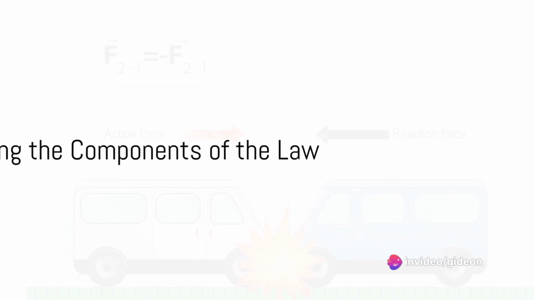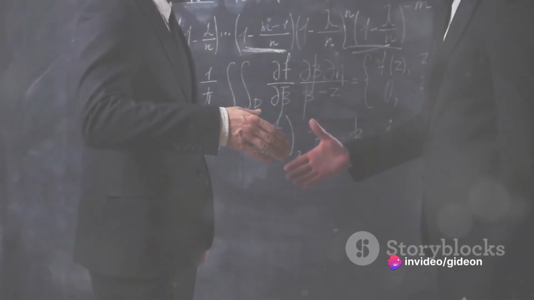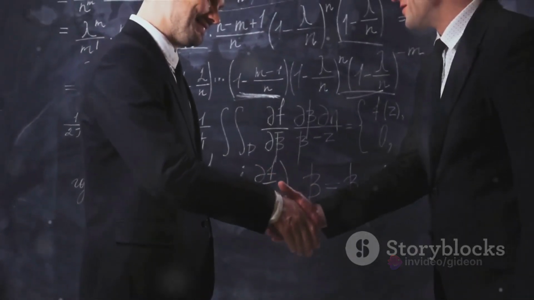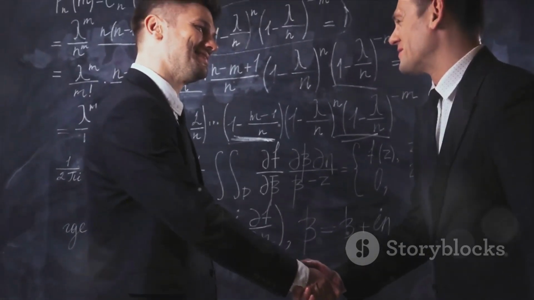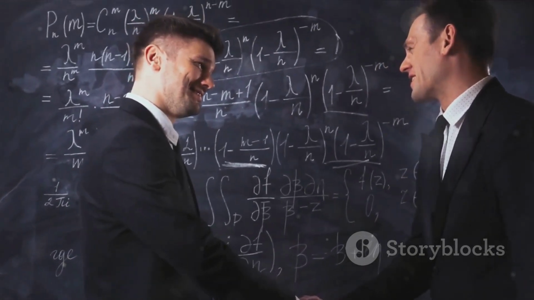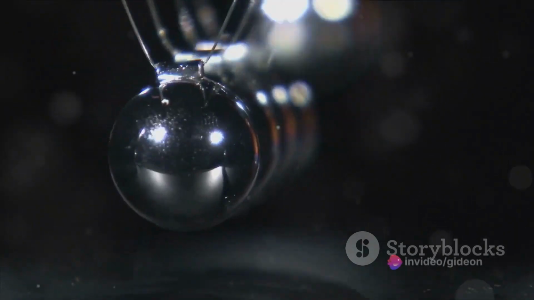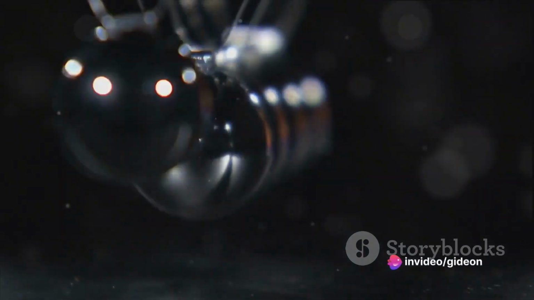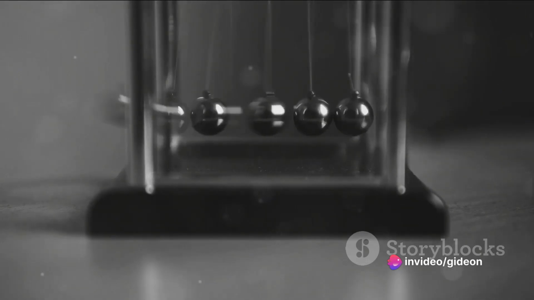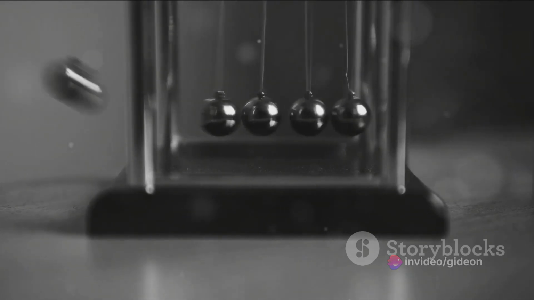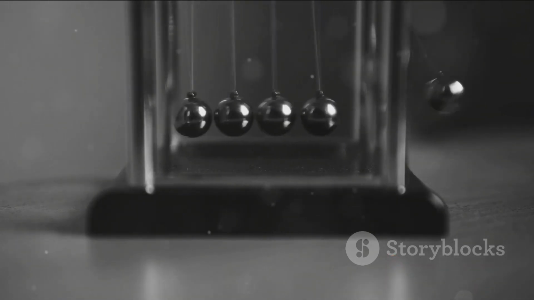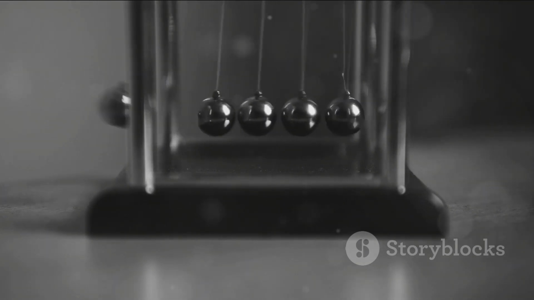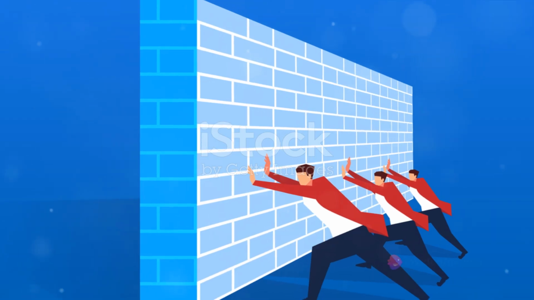While this may sound like a riddle, it's actually a profound statement about how forces work in our universe. To break it down, let's look at the components of the law. The action and reaction referred to in this law are forces. Forces in physics are interactions that, when unopposed, change the motion of an object. So when we're talking about an action, we're talking about a force that one object applies to a second object. The reaction is the force that the second object applies back to the first.